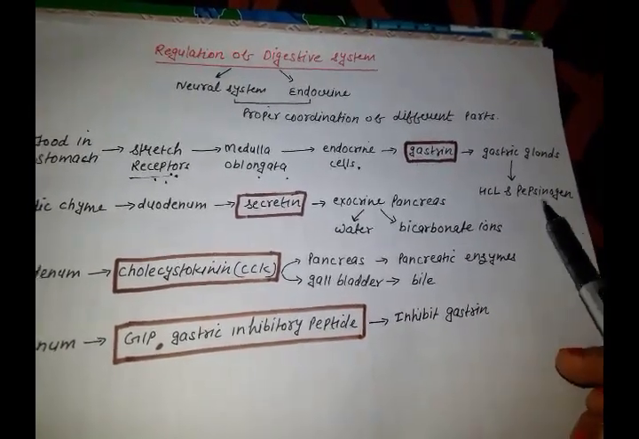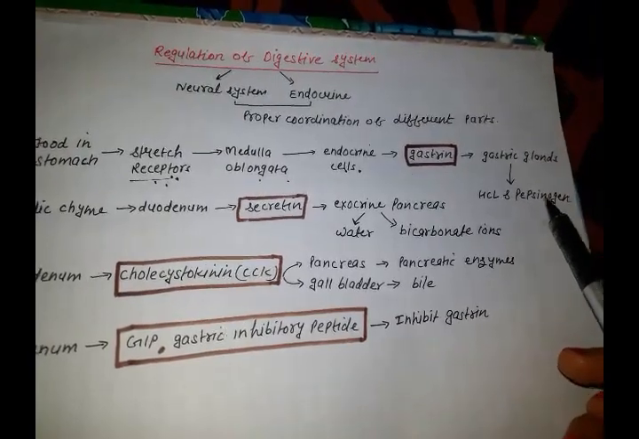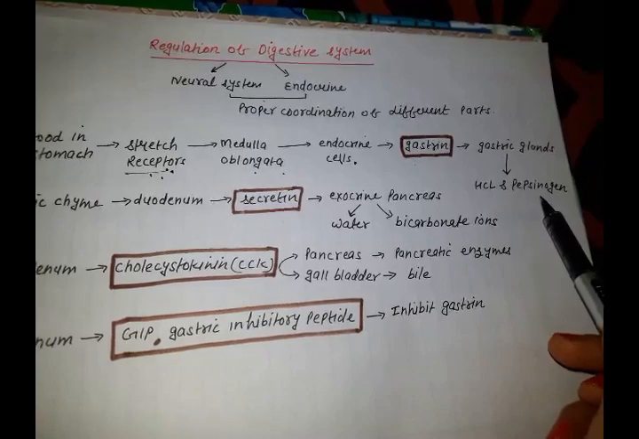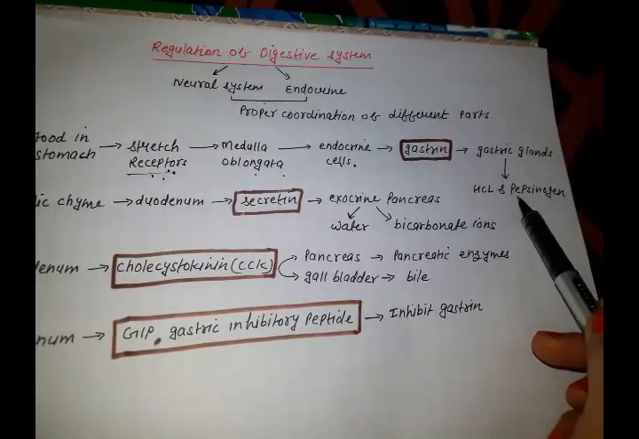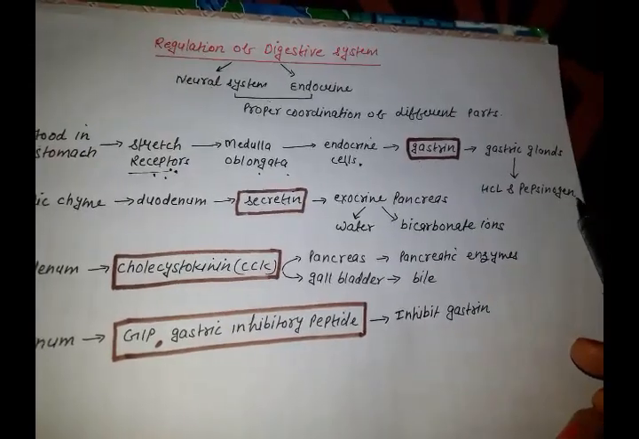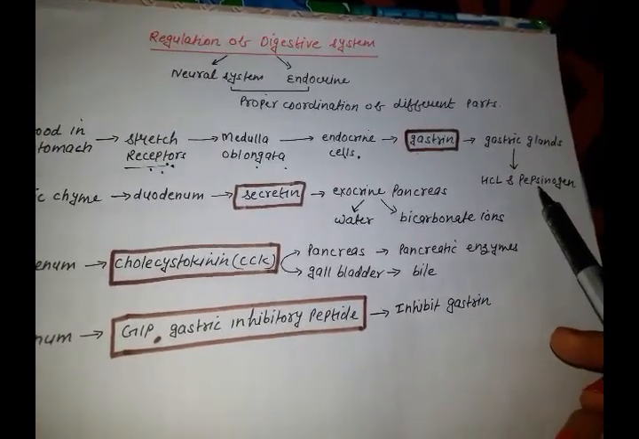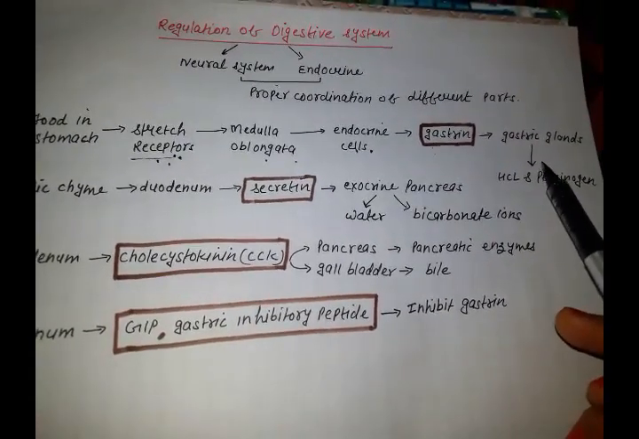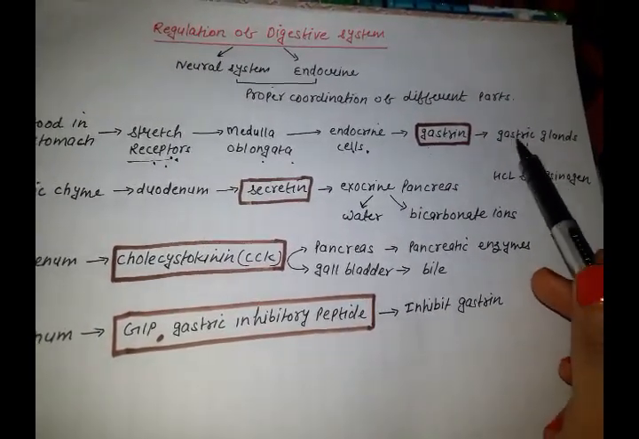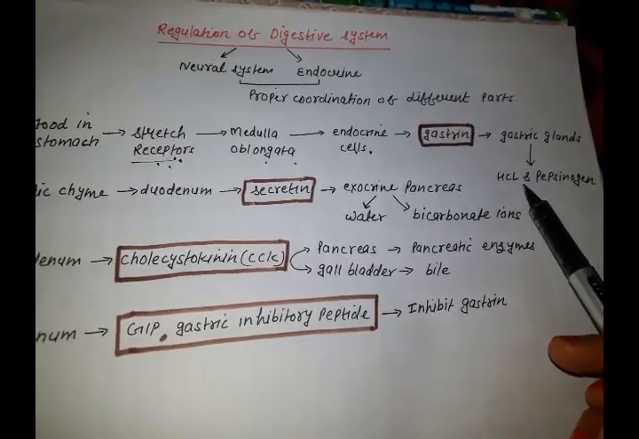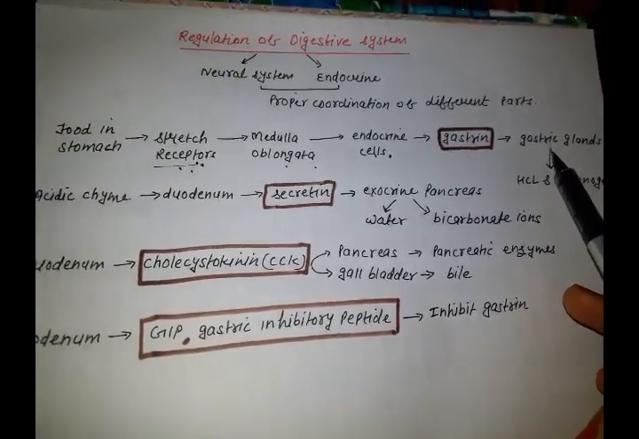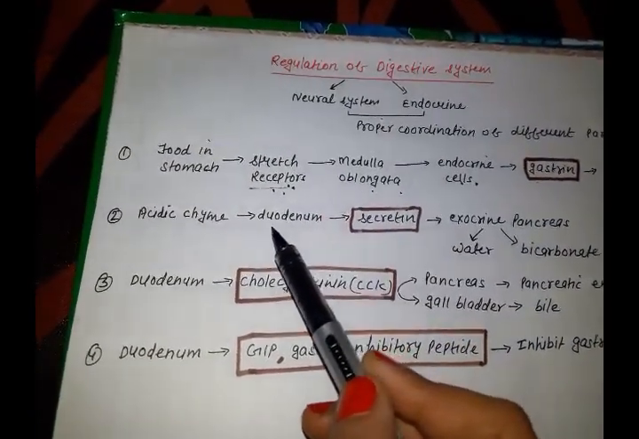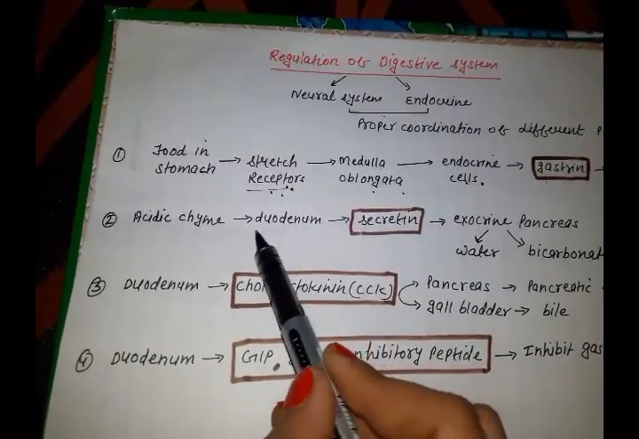HCl and pepsinogen, and we know that HCl activates the inactive pepsinogen, means converts the pepsinogen into pepsin, and after that we know what happens. Pepsin will do the digestion of proteins. Now when the food gets mixed with the gastric juices, it is called acidic chyme. Means now the acidic food or the chyme enters into the duodenum region of small intestine.